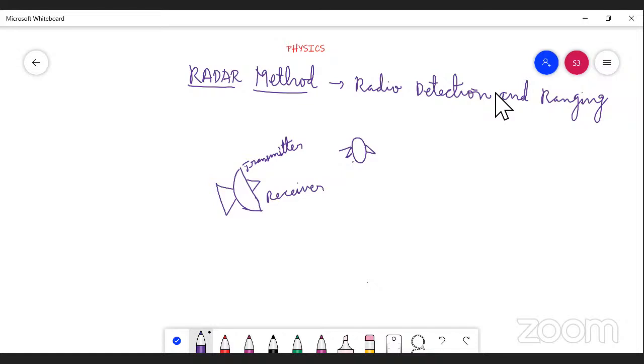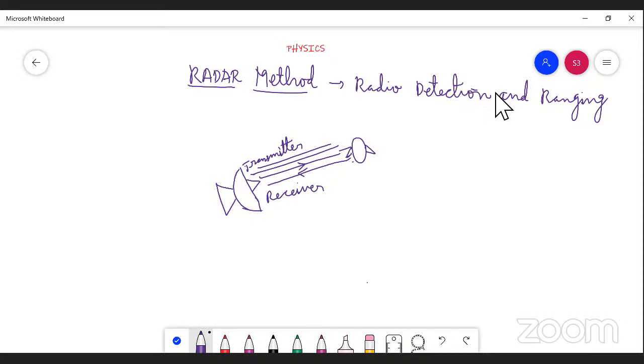The transmitter transmits the waves from here. What happens after they strike this object? They will return back to the receiver. The receiver will accept those radio waves.